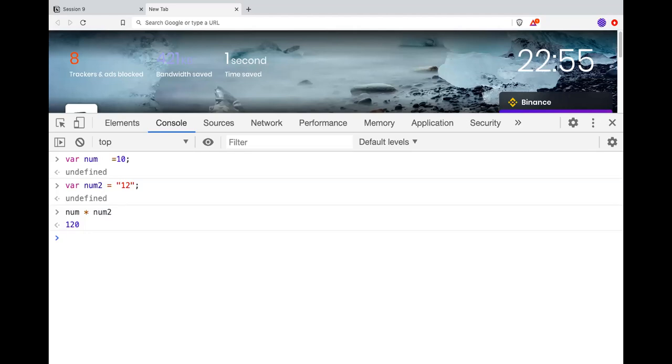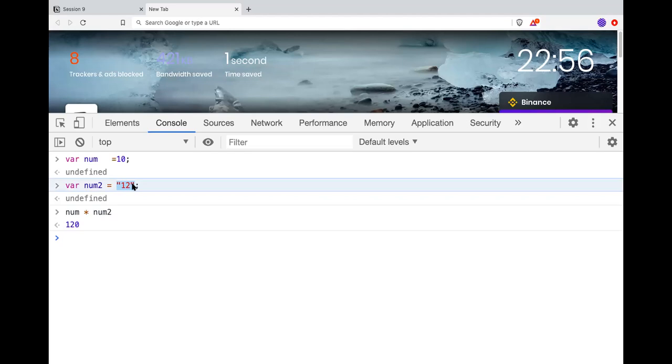Only with the plus sign, it works the reverse way, because originally plus was assigned to concatenation. Arithmetic addition was added later, because earlier in JavaScript there was no multiplication, subtraction or division, so it was straightforward that it would always convert back to a number. Did you understand this difference?